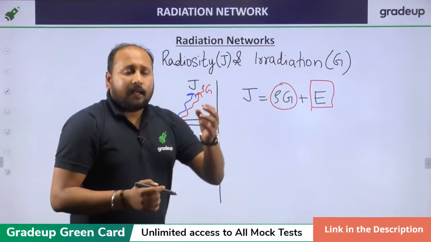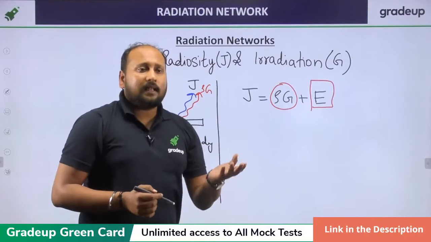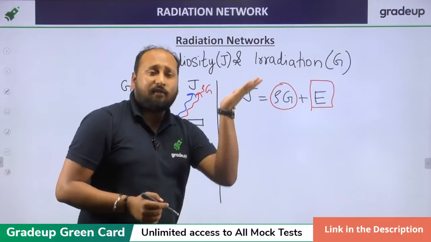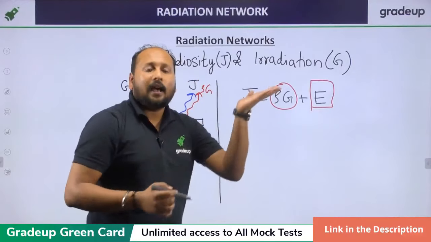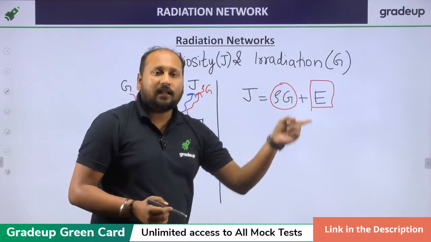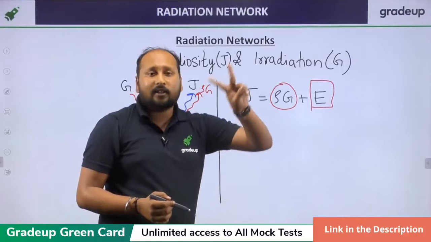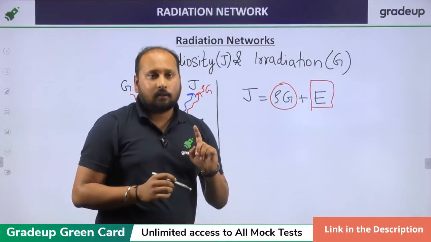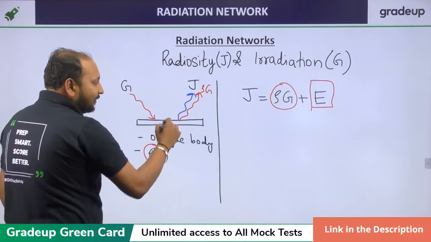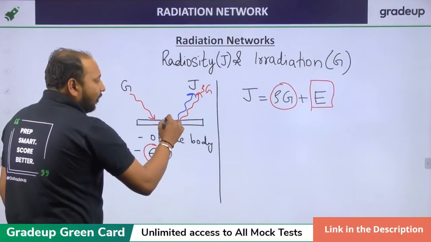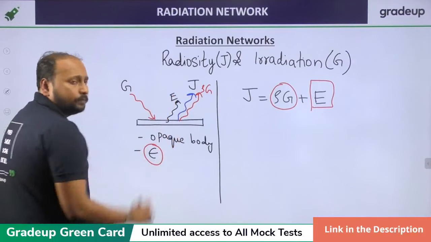Why? Because I have said in the previous two classes, if a body is having a finite temperature more than 0 Kelvin, then that body will be emitting some emission. In the previous class, I told you about the difference between reflection and emission. I hope you understood this. So this body is having some temperature, so obviously it will also emit some emission.